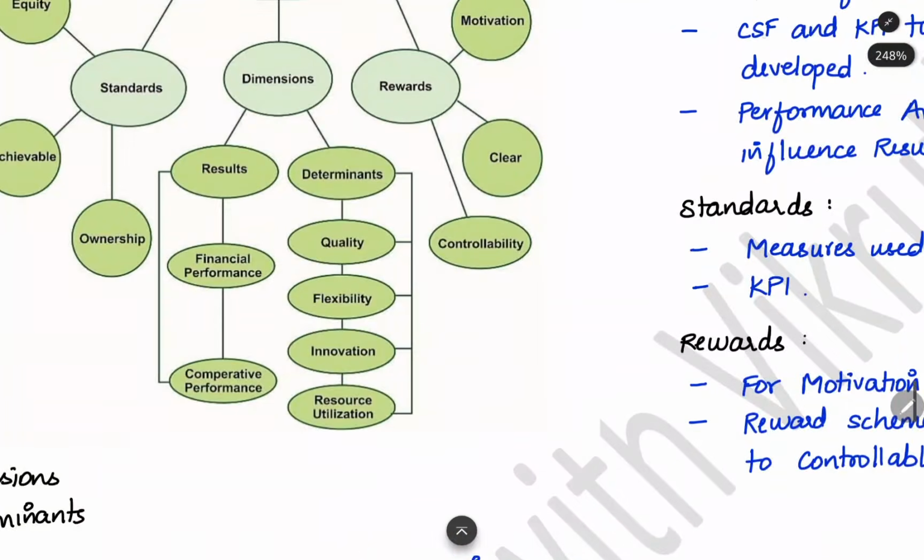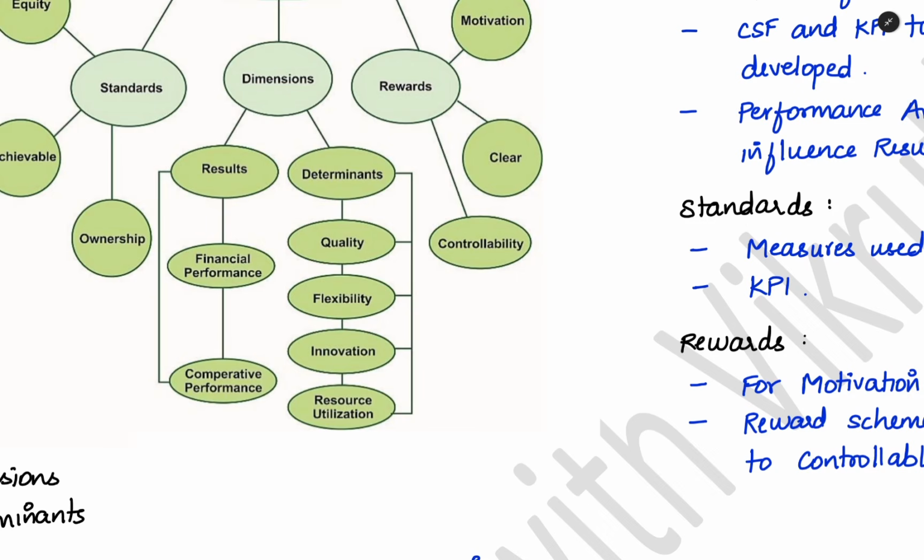Performance means two things. One is the financial performance: profit, whether you are earning or not. The second thing is comparative performance, when compared to the other companies in the same industry, or when compared to the other branches of your same company, how you are working. Those are the two types of result, or performance, which we have to measure.